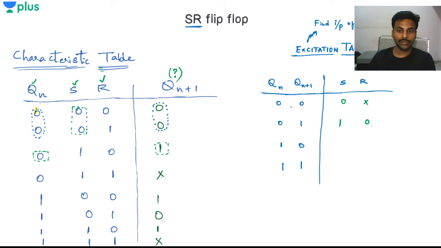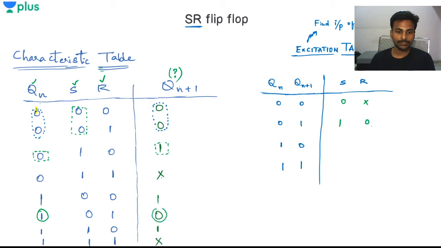So let's proceed with the table. Qn is 1, Qn plus 1 is 0. Tell me what is it going to be? S value is 0. Why is it 0? Because Qn plus 1 is 0. Qn is 1 and Qn plus 1 is 0.